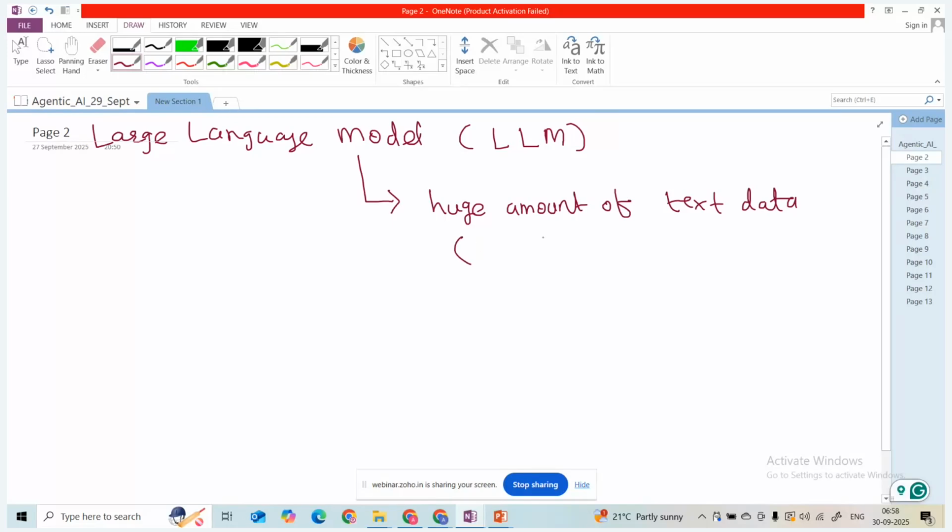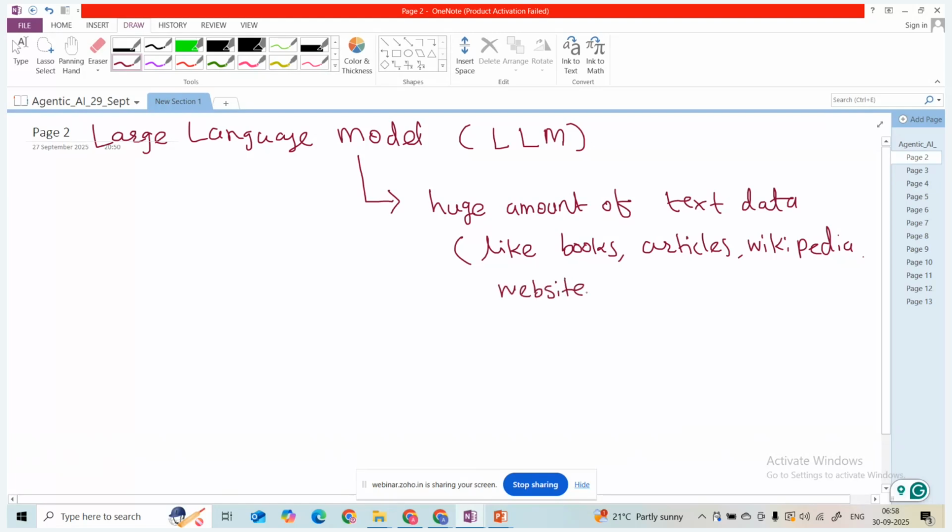The data can be read from the internet, websites, books, articles, Wikipedia, open source data, and code, etc. Lots of data from books, articles, Wikipedia data, websites, APIs, open source, and code.